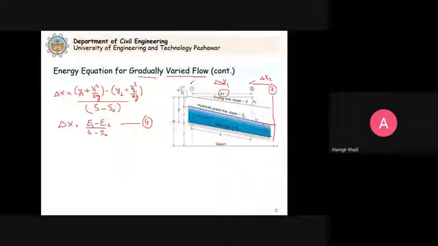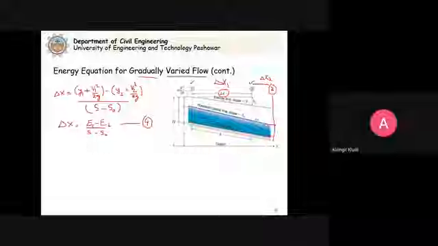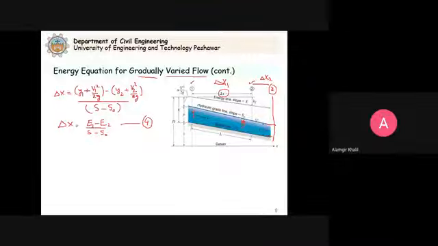Now remember that the depth ranges that we consider, for example y1, then y2, and then y3 and so on, for this procedure must not cross the normal or critical depth. Clear? Why should it not cross the critical depth?